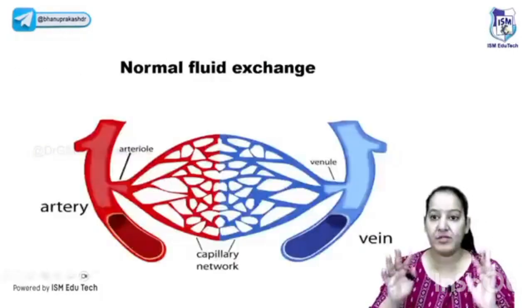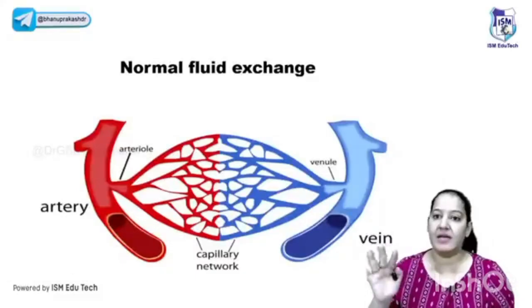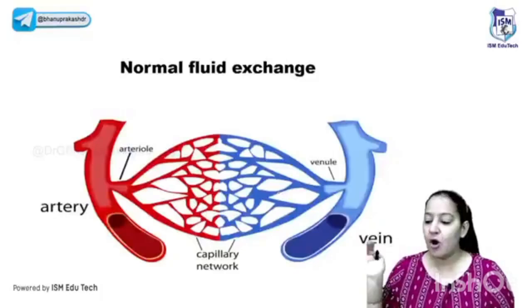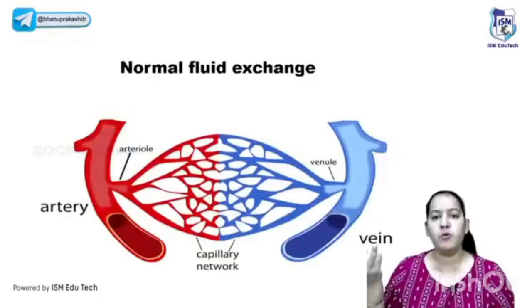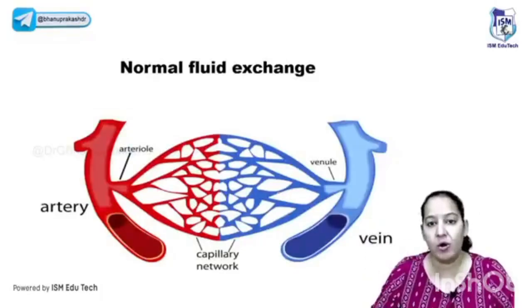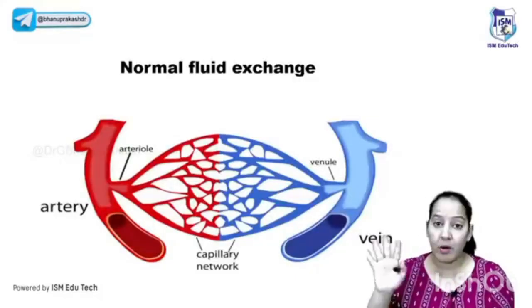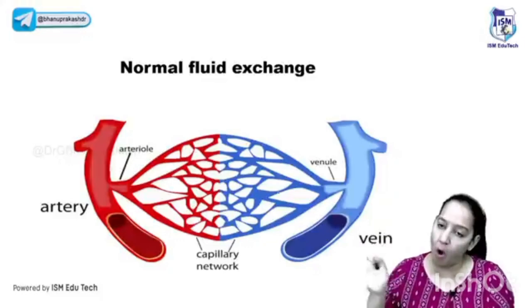Now for understanding the pathophysiology of edema and effusion, you have to understand Starling's law, the normal fluid exchange. In the human body, from head to toe, we have cells, we have organs. All the organs receive blood. We all know all the organs receive blood. Why do all the organs receive blood? Why is blood required for all the organs, for all the cells, all the tissues? Because of supply of oxygen. Basically, organs do not require blood. Organs require oxygen from the blood.